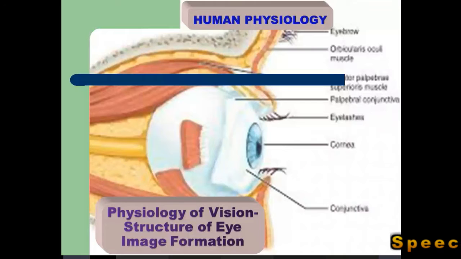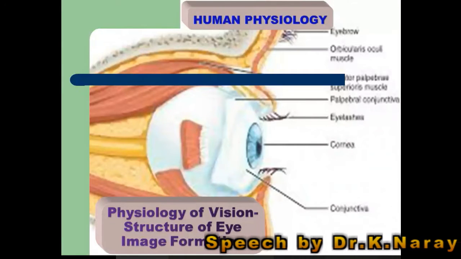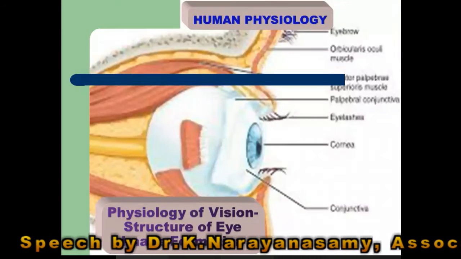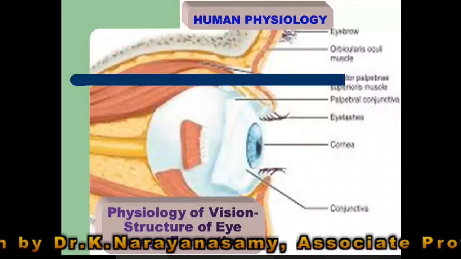We are going to talk about physiology of vision. In that, structure of the eye and image formation on the eye. Two topics we are going to see today.